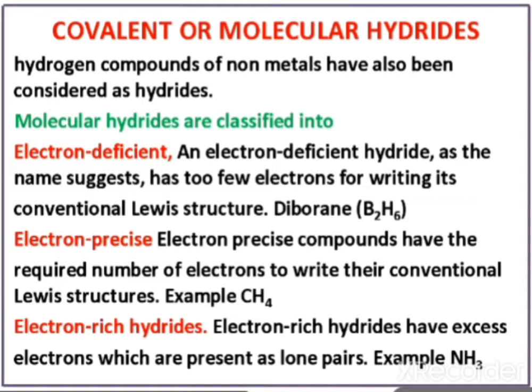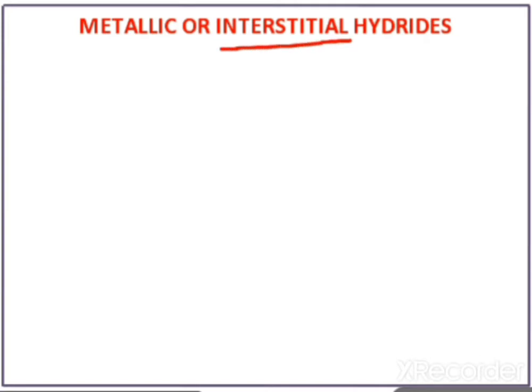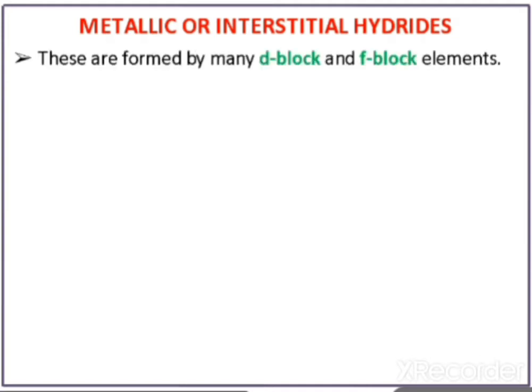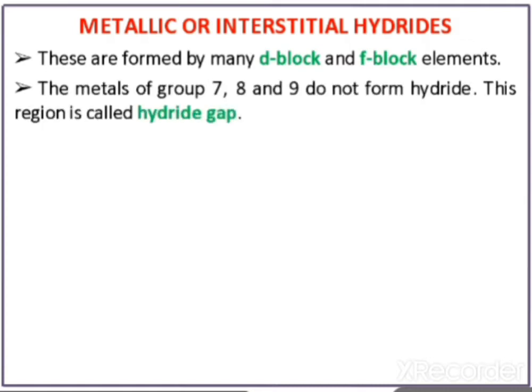After covalent or molecular hydrides, now we will see metallic or interstitial hydrides. The word is interstitial. It means these are the hydrides in which the hydrogen atom is trapped in interstitial space. These are formed by d block elements and f block elements. The metals of groups 7, 8 and 9 do not form hydrides, so this region is called the hydride gap. This is a very, very important question. What is a hydride gap?